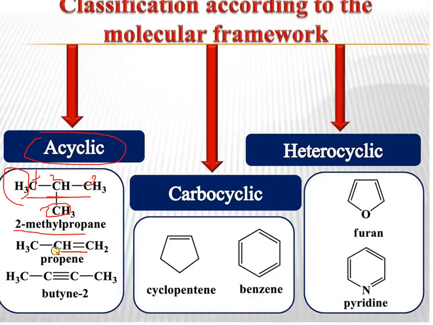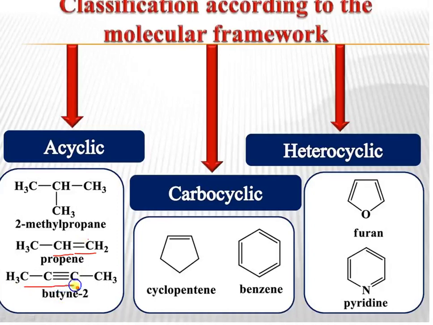When there is unsaturation between two carbon atoms, carbon number 1 and carbon number 2, the numbering starts from this side, because the unsaturation is there. That's why it is propene. Which propene? It is 1-propene, because the carbon-carbon double bond is between carbon 1 and 2. That's why it is 1-propene, or prop-1-ene.